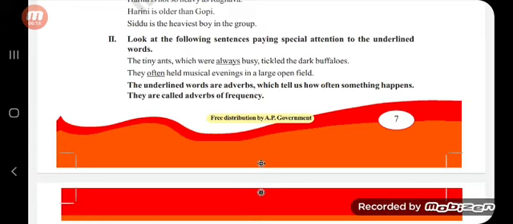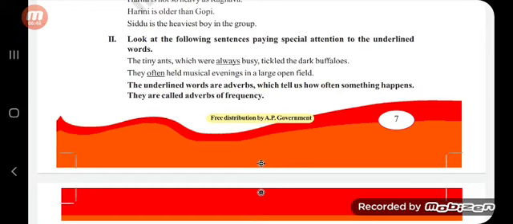For example, he runs fast, he eats hastily. Here run is a verb and fast is an adverb. Next, eat is a verb and hastily is an adverb. So adverb is different, and here the words always and often which are said in this section are called adverbs of frequency.